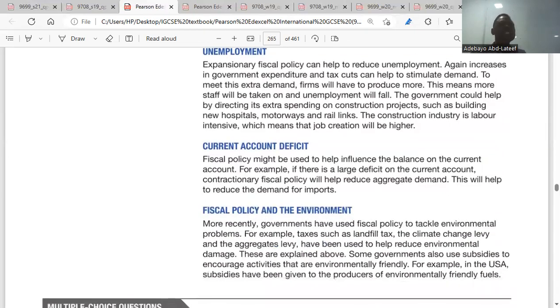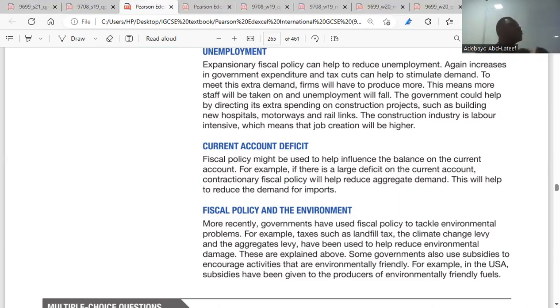Then the third point, current account deficit. Fiscal policy might be used to help influence the balance of the current account. For example, if there's a large deficit on the current account, contractionary fiscal policy will help reduce aggregate demand. This will help to reduce the demand for imports. So if there is a current account deficit, it will be as a result of imports exceeding exports. Are you getting the point? Yeah. If people are importing more than they export, the balance of payment will be in deficit. Do you get the point?